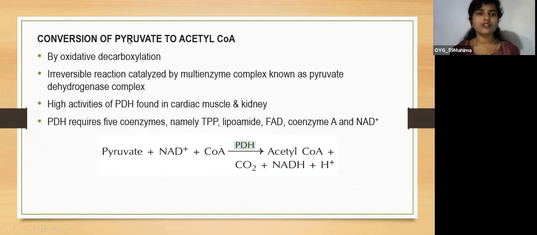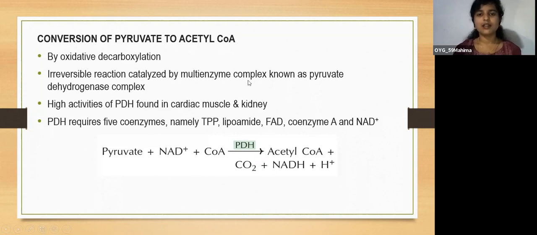Next is conversion of pyruvate to acetyl-CoA. Now, this is done by oxidative decarboxylation. Oxidative decarboxylation is nothing but pyruvate, a 3-carbon compound, will be converted into 2-carbon acetyl-CoA. Decarboxylation means removal of 1 carbon atom. So this is an irreversible reaction.